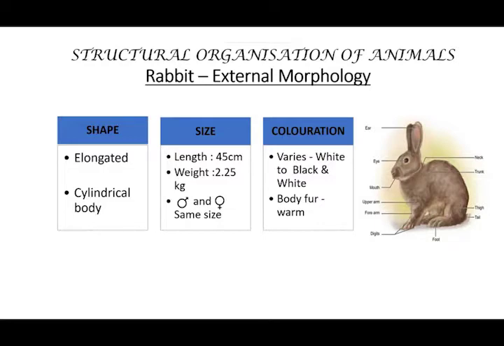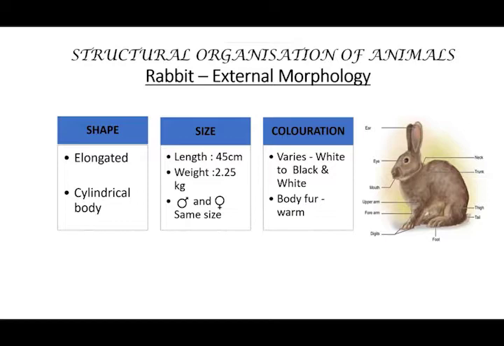Next, let's see the external morphology of rabbit. The shape is an elongated and cylindrical body. The size of a matured rabbit will be more or less equal to this size. That is, length 45 centimeters, weight 2.25 kg.